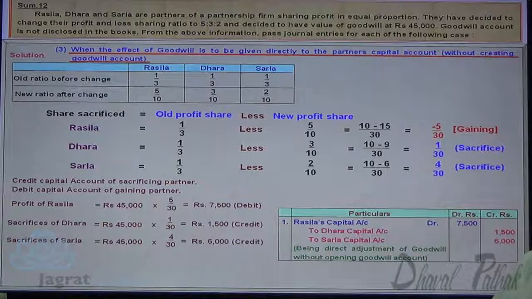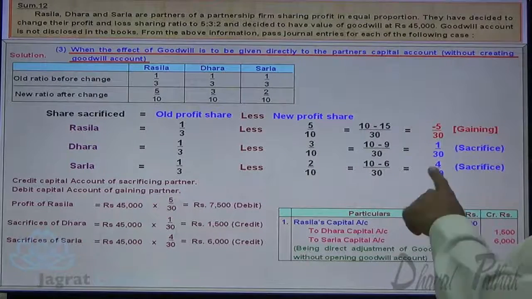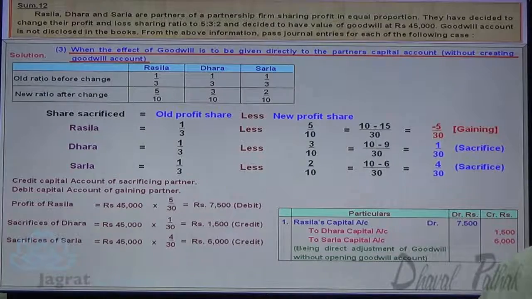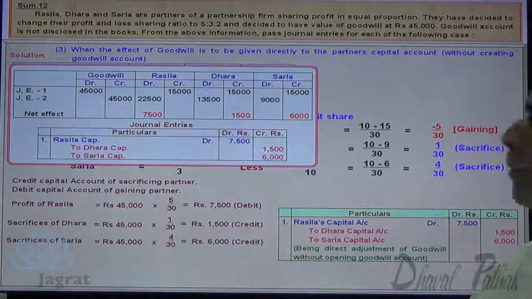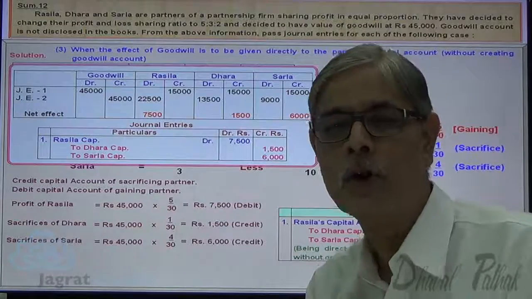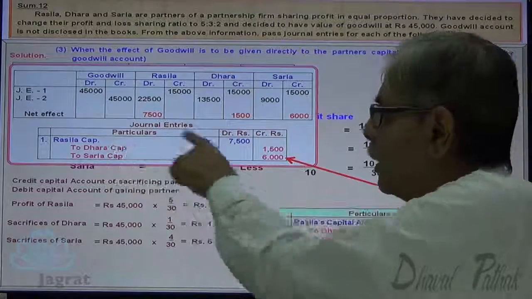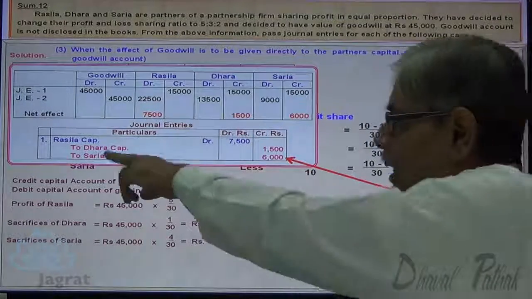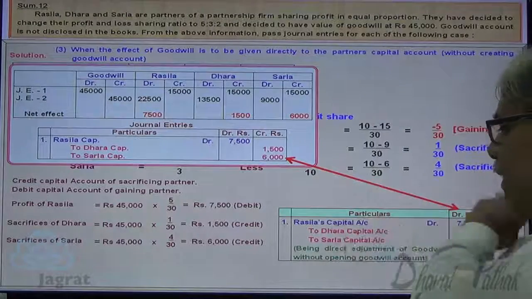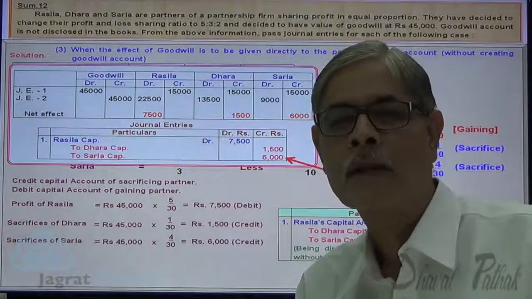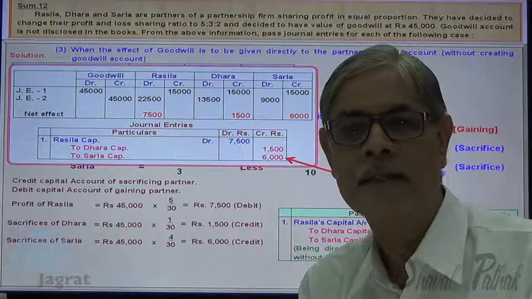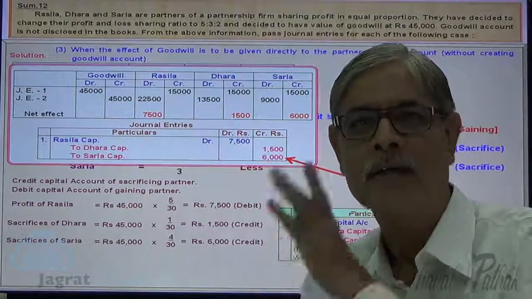Direct adjustment of goodwill recorded to the capital accounts of the partners. Now this is the net effect that we have already understood when we solve first two options. This is the net effect. Compare these two, you will find the entry to be same. Here Rasila capital account debit, here also Rasila capital account debit, Dhara capital account credit, Dhara capital account credit, Sarla capital account credit. This is how the journal entry gets recorded directly to the capital accounts under third alternative.